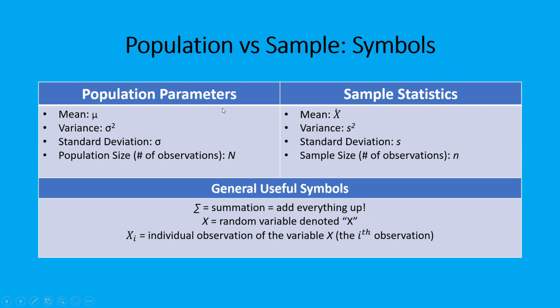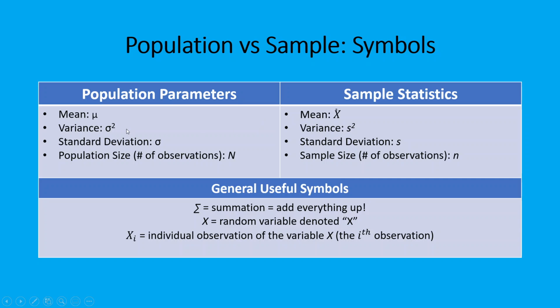And then really quick, I'll go over some notation and symbols you'll see. This notation is used to help distinguish population parameters from sample statistics. So for the mean, the population mean is written as mu, which is how you pronounce this little U looking thing. Whereas for the sample average or the sample mean, it's x bar. You can barely see the bar on top. It kind of got cut off, but there's a horizontal bar going across the x, and you'll hear this referred to as x bar. It's your sample average.